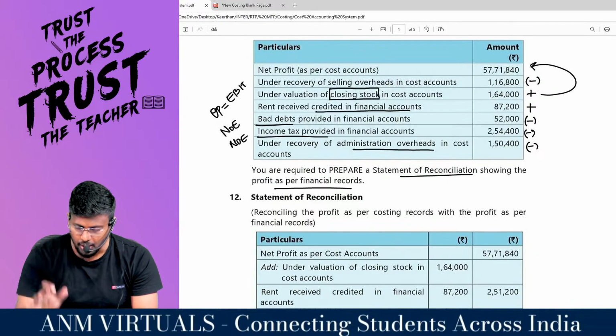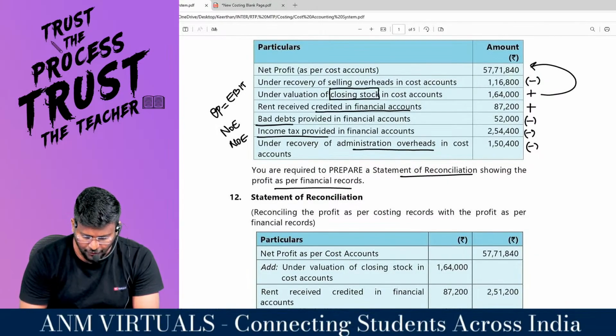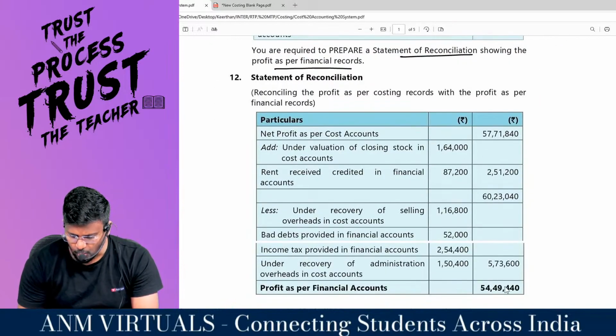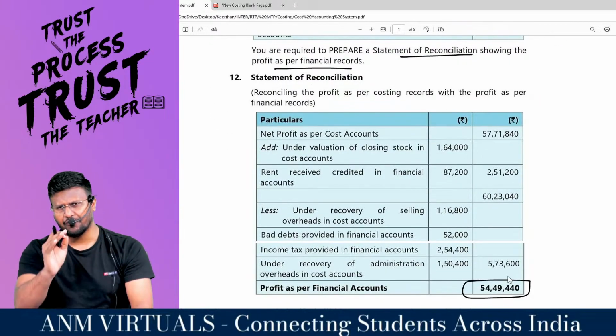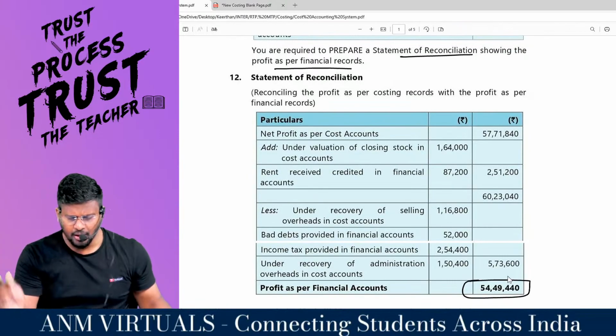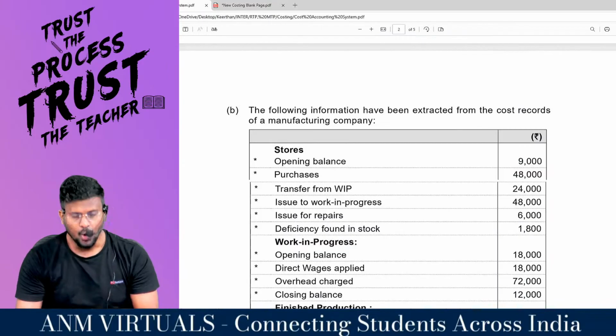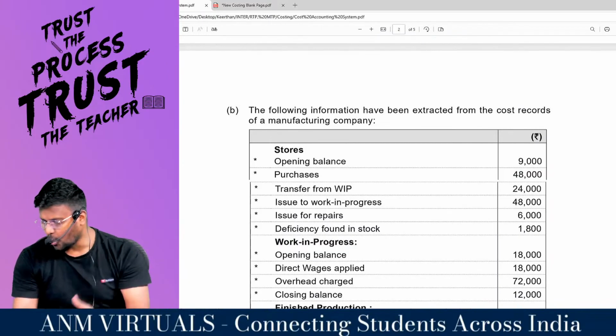Profit should not increase. So minus 1,50,400. You will be getting 54,49,440. Sir, I have explained very logically for you, my dear lovable students. This is how we are supposed to do the reconciliation. Why, what and how, I have explained.